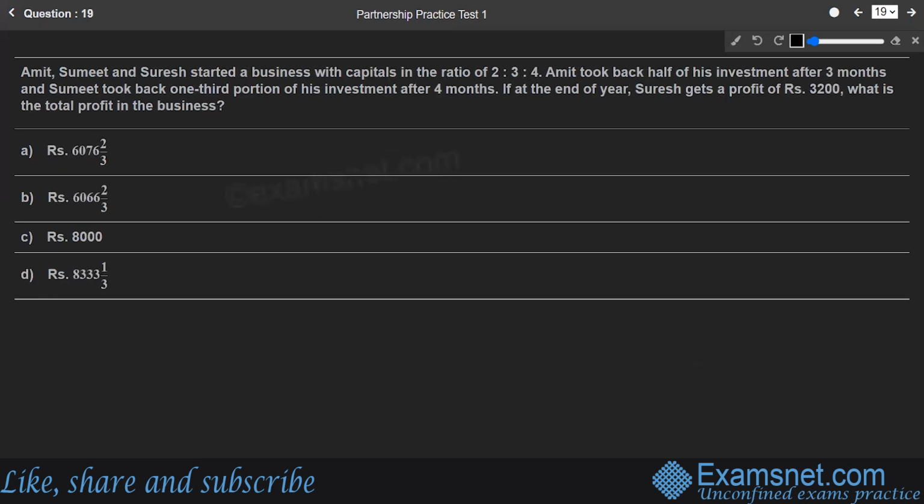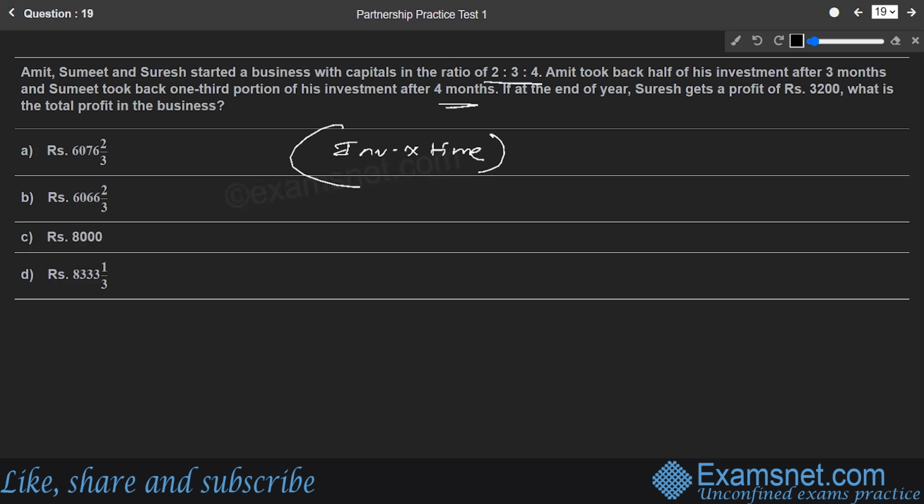Amit, Sumit, and Suresh started a business with capitals in the ratio 2:3:4. Amit took back half of his investment after 3 months, and Sumit took back 1/3 of his investment after 4 months, and at the end of the year there is a total profit. So we'll stick to the same fact that investment into time will give you the profit share. Okay, so let us begin.